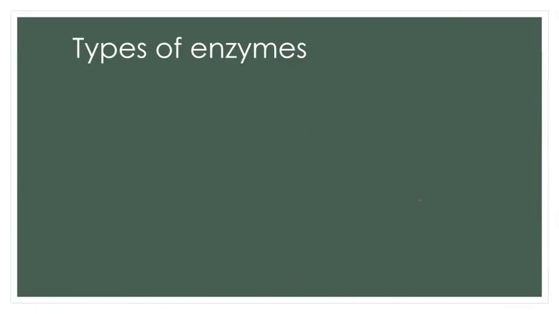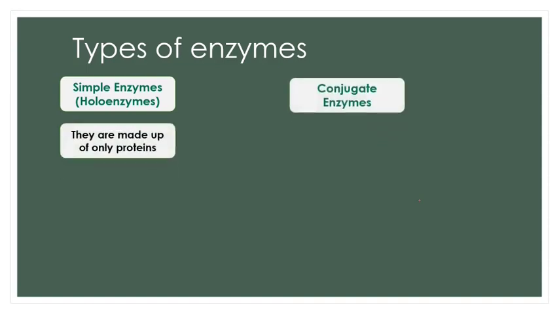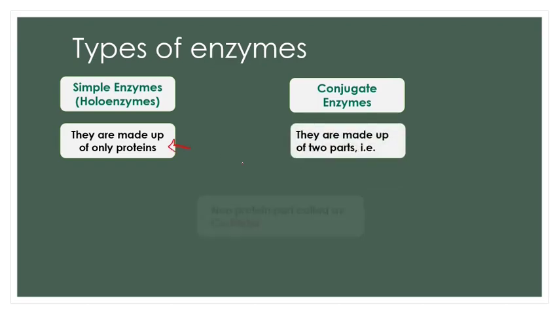Now let us see the types of enzymes. There are two types of enzymes: simple enzymes, also called holoenzymes, and conjugate enzymes. Simple enzymes or holoenzymes are made up of only proteins. They are protein in nature, made up of only chains of amino acids. But conjugate enzymes are made up of two parts.